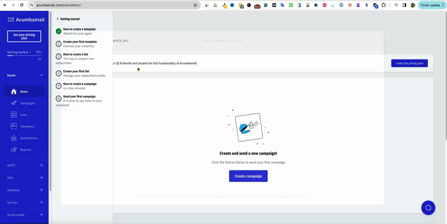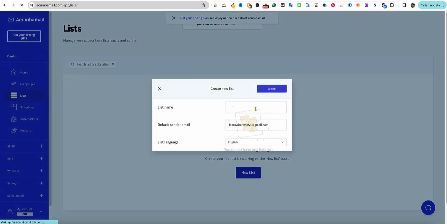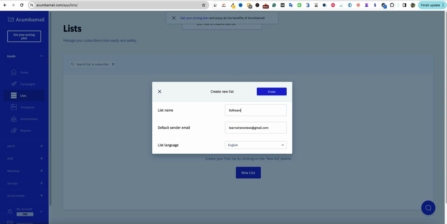I'm going to go ahead and exit out, but they do have your area right here, your quick start guide with videos. I'm going to turn that off. You have your plan over here. We have campaigns, lists. So let's go over here to lists real quick and create a new list. And I'm just going to call this one, say that this is software.